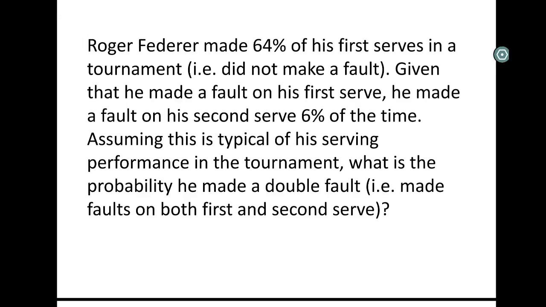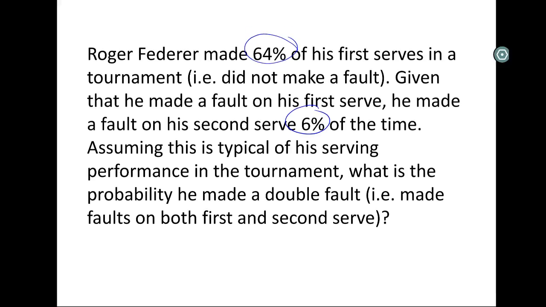Here we have another, this is actually a formula question. You won't know that ahead of time, but we see 2 different percents, which means this is probably a probability question. We see Roger Federer made 64% of his first serves. So probability, I will just put first serve for here. F stands for making the first serve in. Not a fault, crazily enough. I'm being lazy. 64.